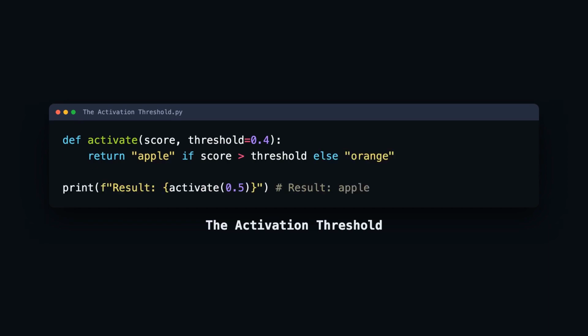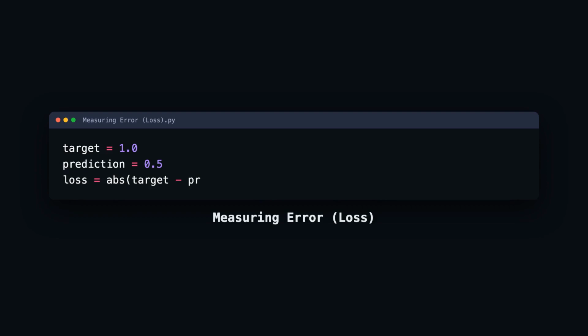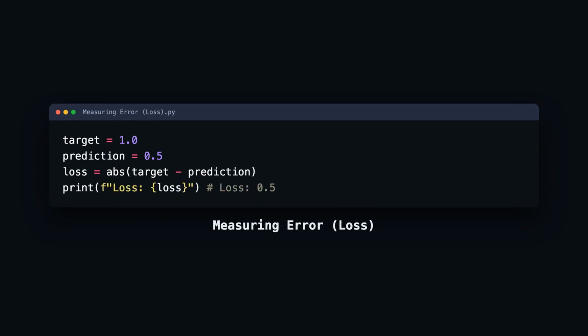A score of 0.5 doesn't tell us if it is an apple or an orange. We need a threshold, which acts like a yes-no switch. If the score is above 0.4, we call it an apple. Otherwise, it is an orange. This is a primitive version of an activation function, which decides if a neuron should fire. A frequent mistake is setting the threshold too high, which makes the model too conservative and always predicts the negative class.